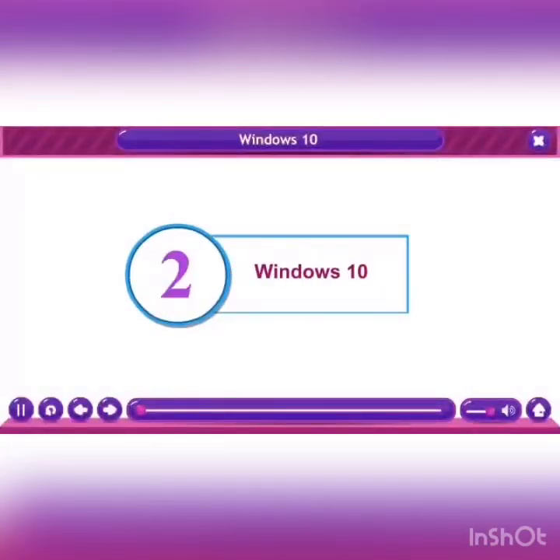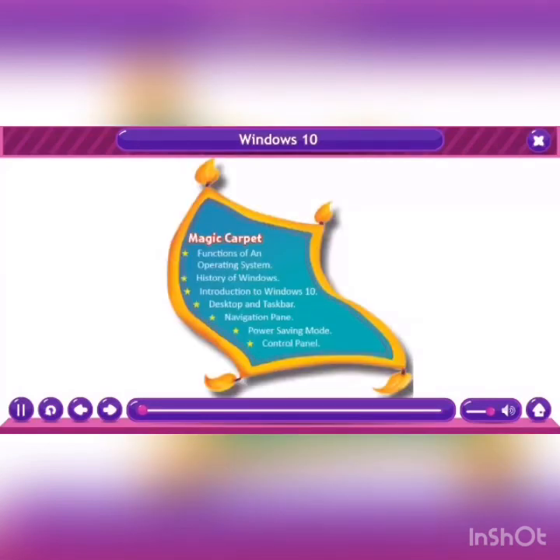Chapter 2, Windows 10, Magic Carpet, Functions of an Operating System, History of Windows, Introduction to Windows 10, Desktop and Taskbar, Navigation pane, Power Saving Mode, Control Panel.